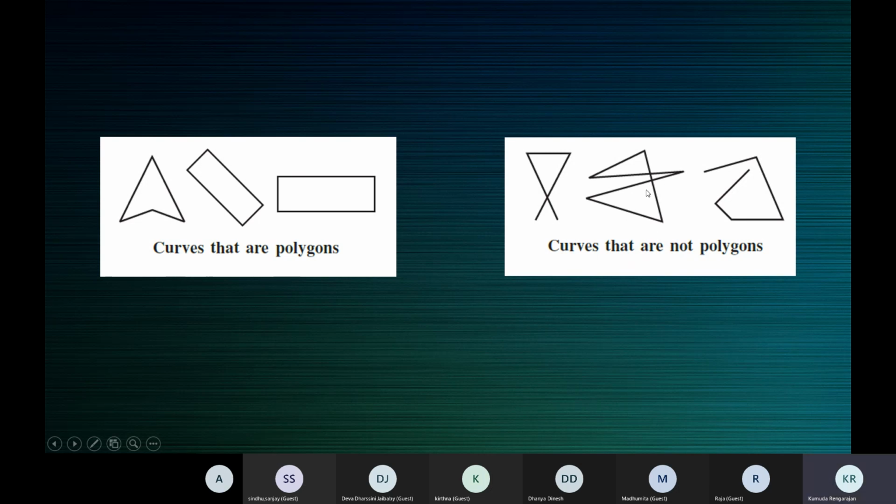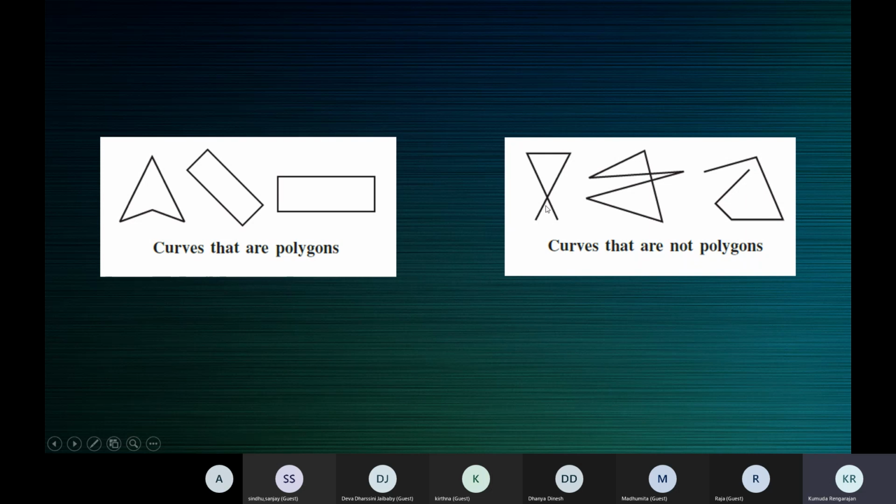It's a curve because it can be drawn without lifting the pencil. It's a closed curve because the start point is equal to the end point. But it is not a simple curve because it intersects itself. It goes over itself here. So it's not a simple closed curve.